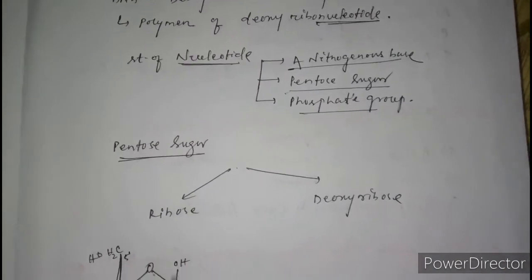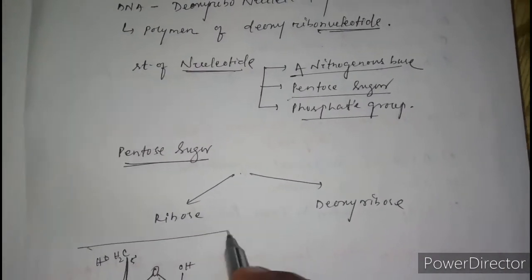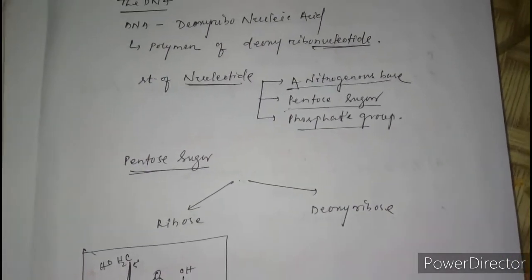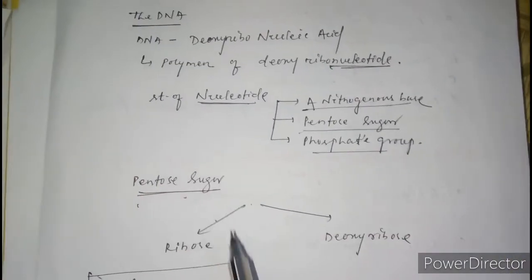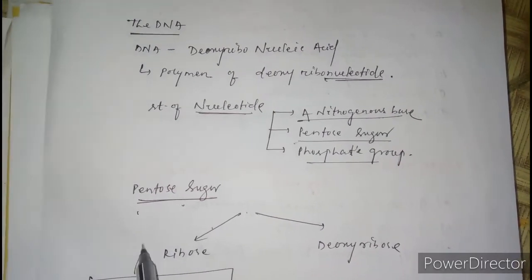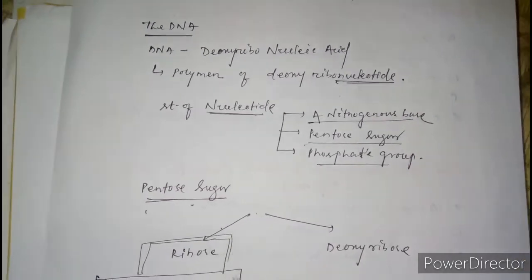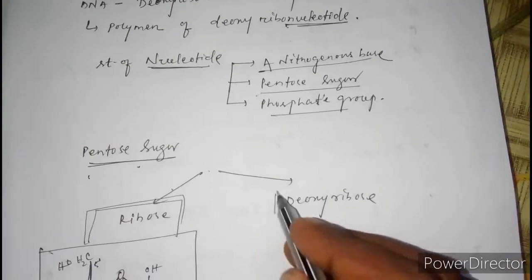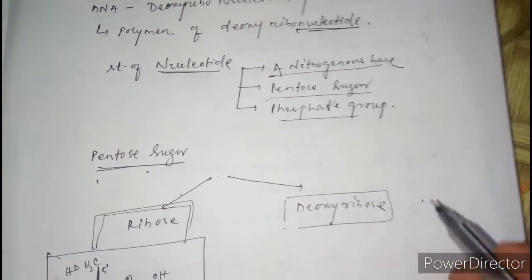This structure is a ribose sugar. If it is a ribose sugar, then it is called RNA. If it is a deoxyribose sugar, then it is termed DNA.